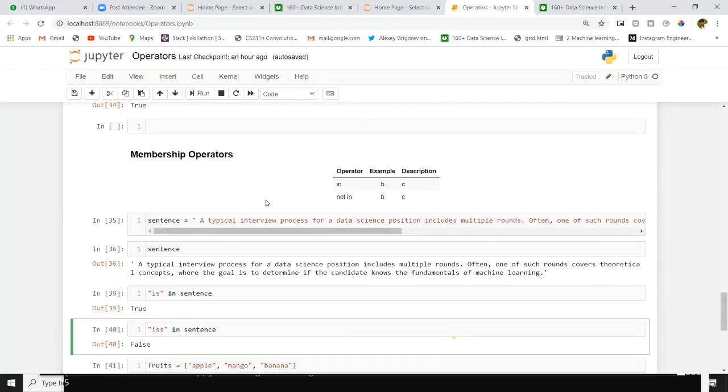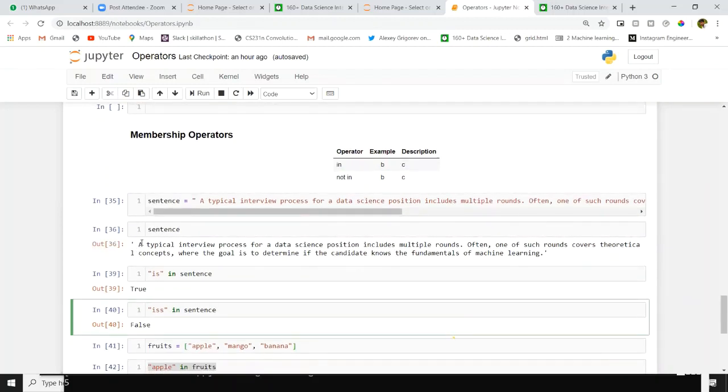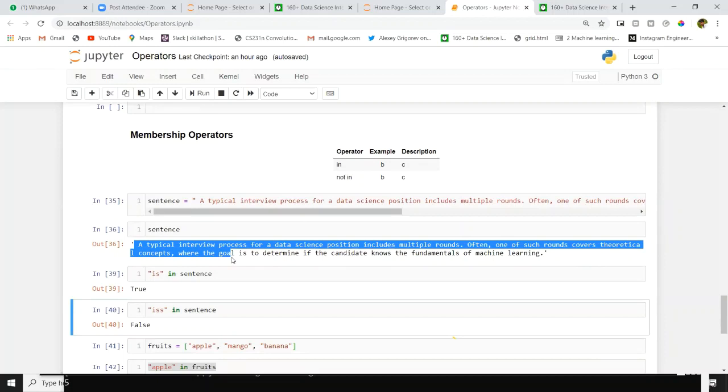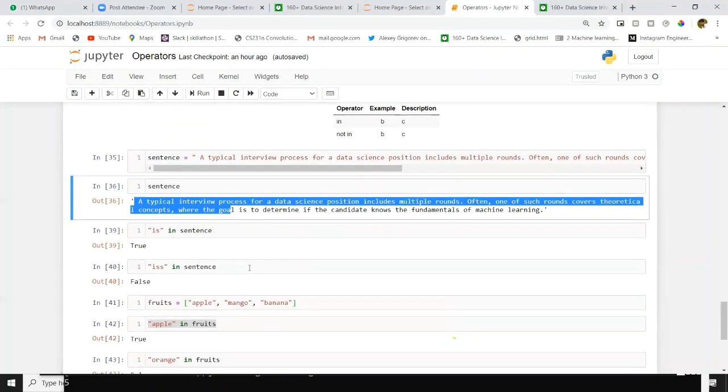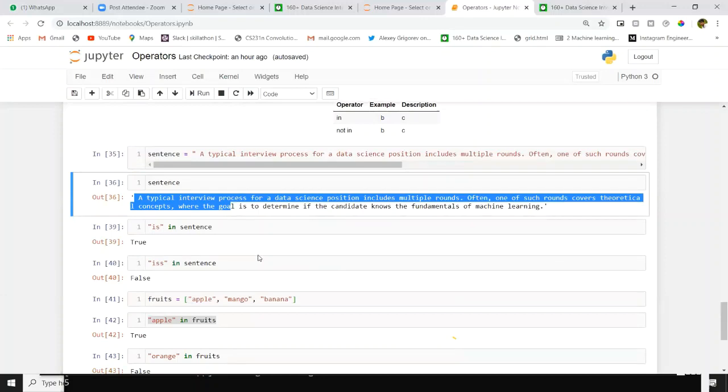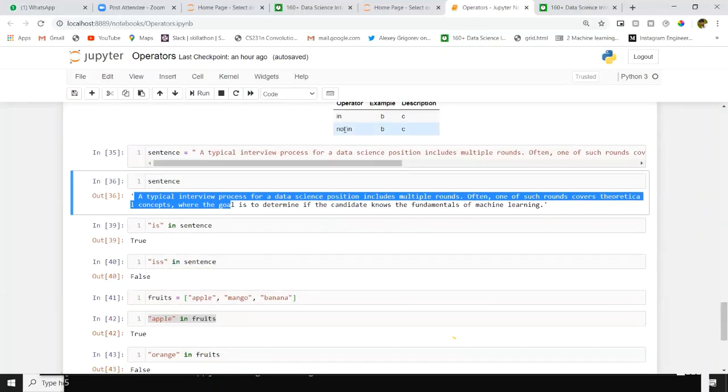When you are working on a project, you feel very lucky when you are using these operators. Otherwise, you have to run a for loop along this sentence and match each word, whether it's matching or not. That's a very big task. Not in means the opposite; this will throw a reverse output.